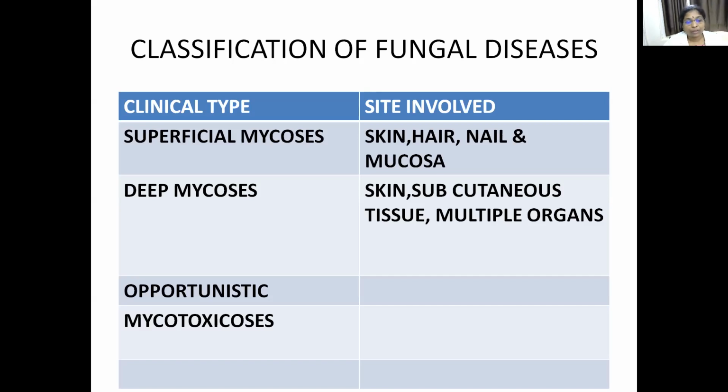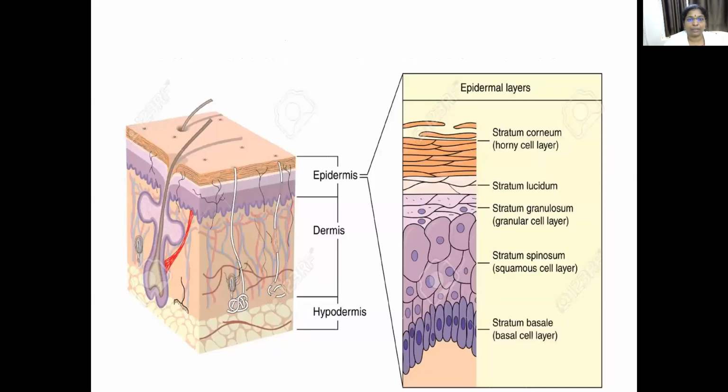And mycotoxicosis is caused by toxins released by some fungi, especially seen in crop production and in storage items. In foods stored for long periods, you can see this toxin production from the fungus. When such food is consumed, it results in mycotoxicosis. So there are 4 types of fungal diseases: superficial mycosis, deep mycosis, opportunistic mycosis and mycotoxicosis.